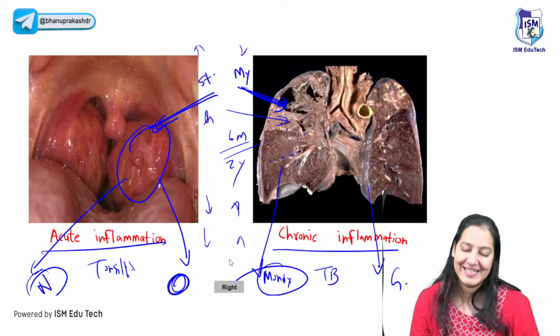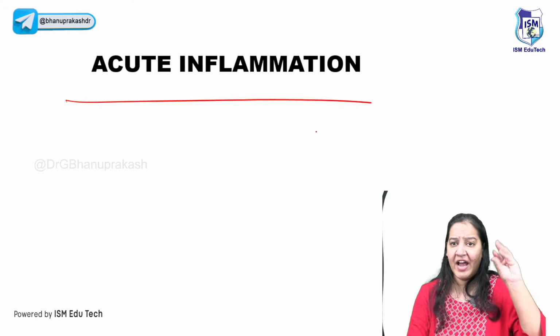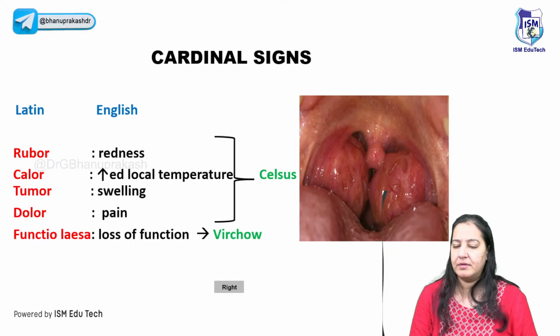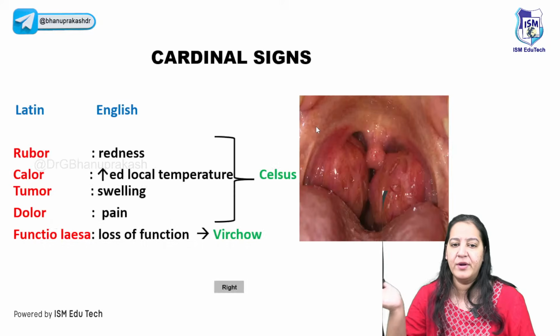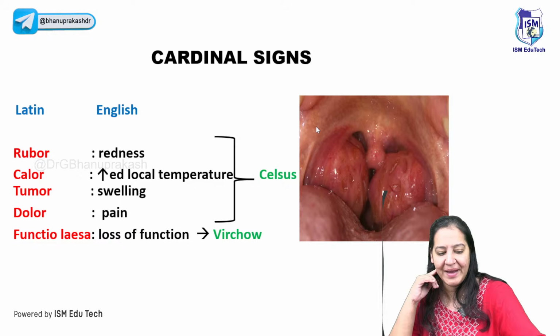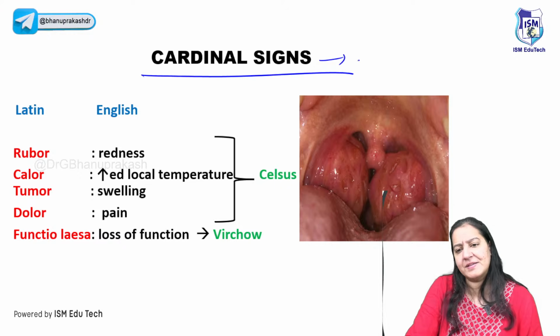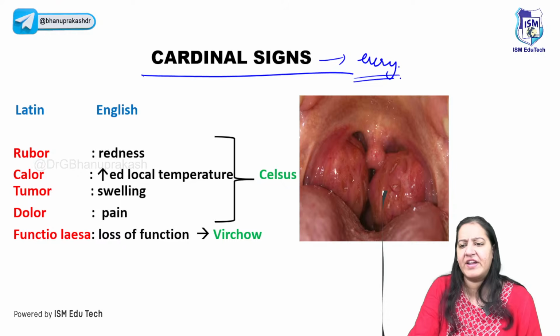Can we go ahead? Yes. The two types. Let me start with acute inflammation. Let me tell you the 5 events of acute, okay, before coming to the vascular and cellular events, let me teach you the cardinal signs in acute inflammation. Do you know what the main cardinal signs are? What do you mean by cardinal signs? Cardinal signs are the signs which are present in each and every acute inflammation.